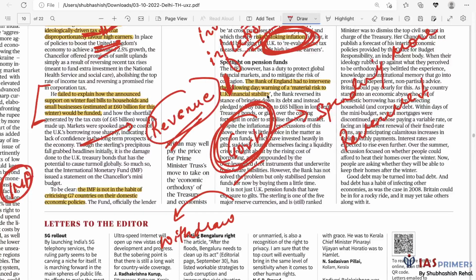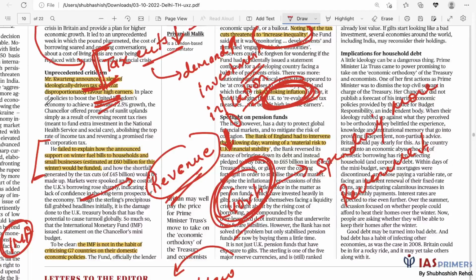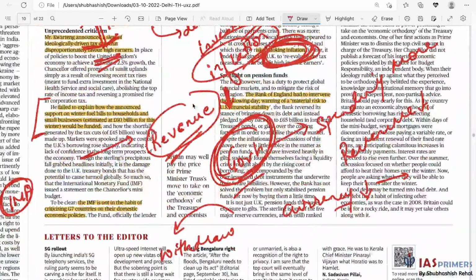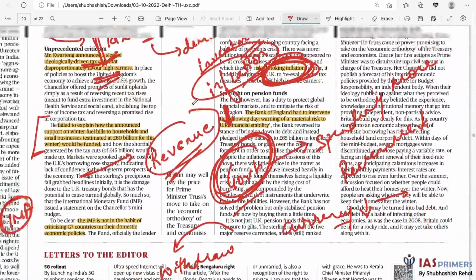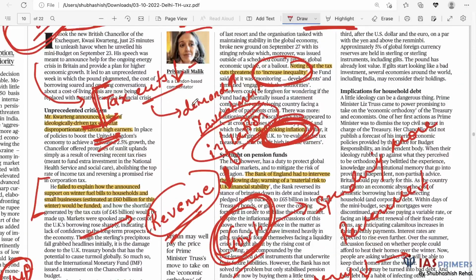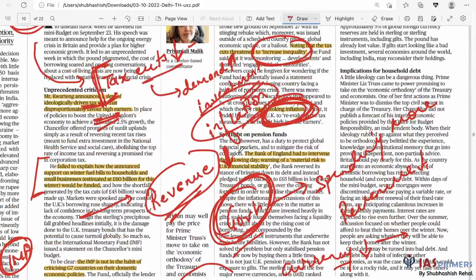If the finances are not managed well and people do not have belief or faith in your economy, your currency will depreciate. If your currency depreciates, you will have to spend more on buying things and hence inflation. That is the problem. One more aspect is that when the markets have been falling, especially the bond markets, the Bank of England has offered that it will buy the bonds. So more money will come into the economy, so more inflation. That is also another reason.